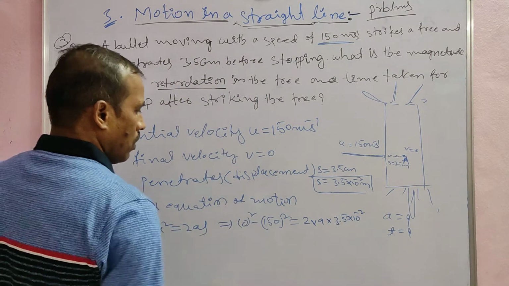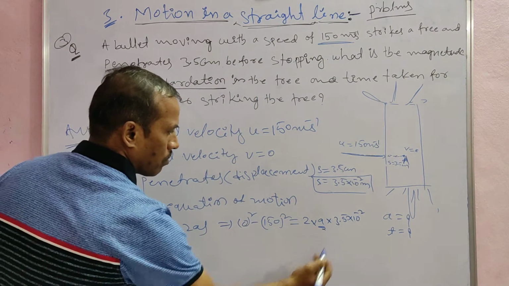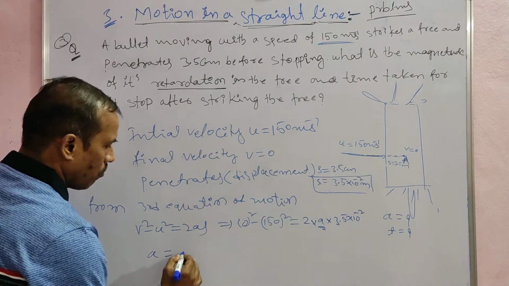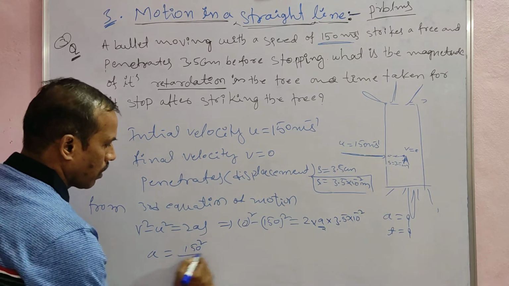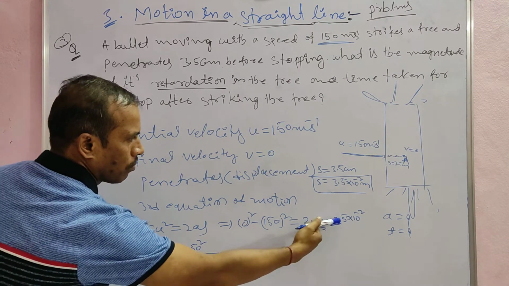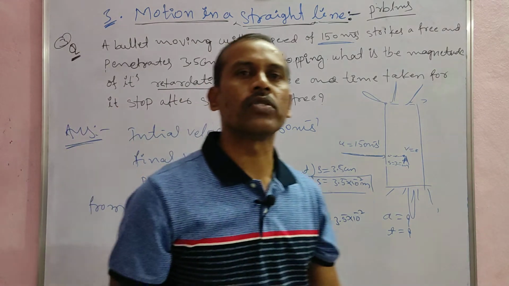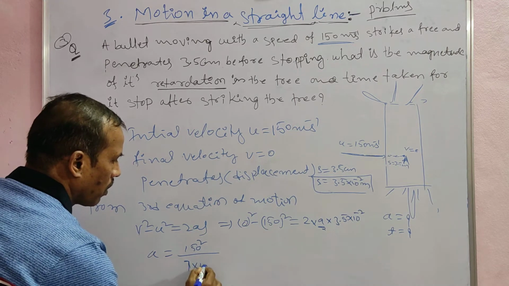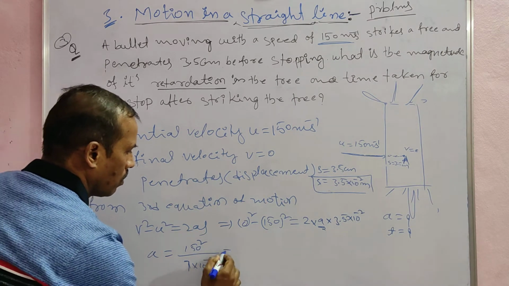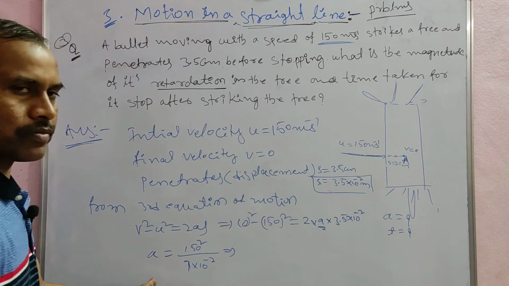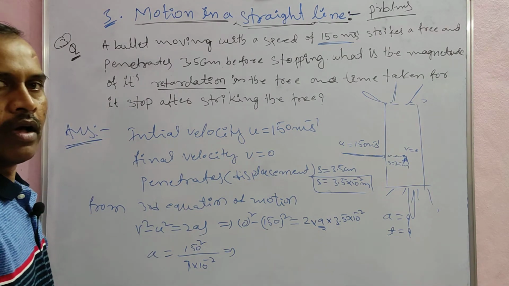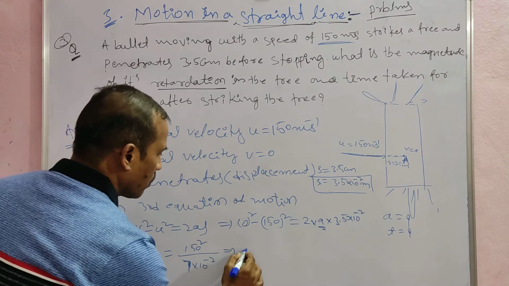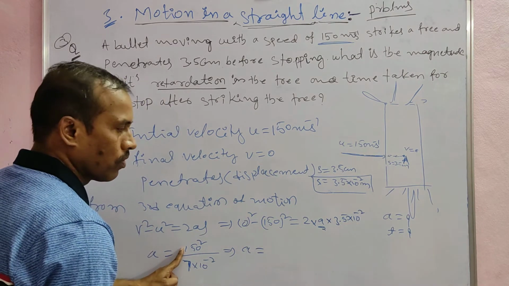Now we will get the retardation of the bullet. So a is equal to 150 square by 2 into 3.5, that is 7 into 10 power minus 2. This is the retardation of the bullet. Simplifying this, we will get a is equal to 150 into 150.